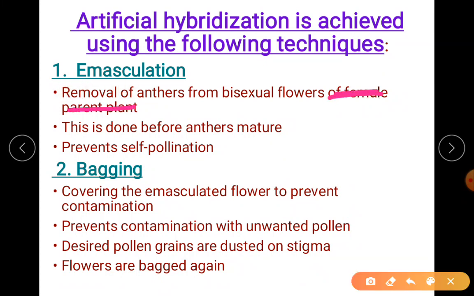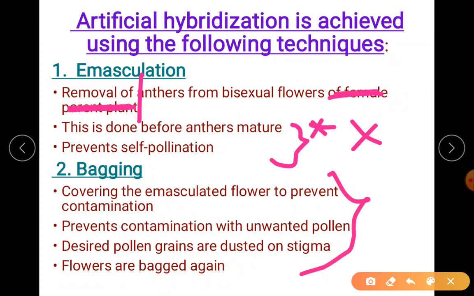This is not required. This is exceptional. Okay, star mark, not required actually. And this word, young anther. Okay, removal of young anthers. Please make the correction.